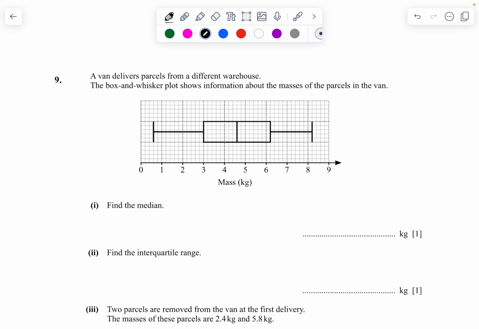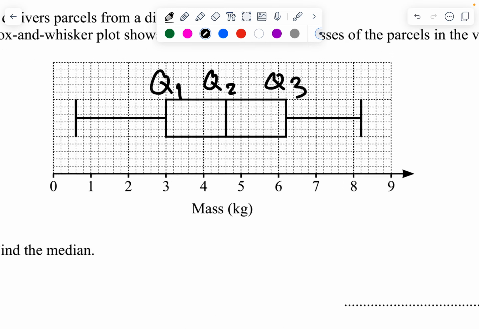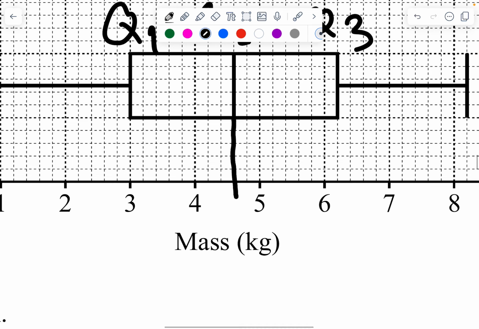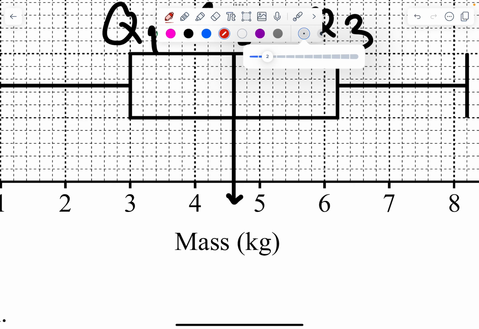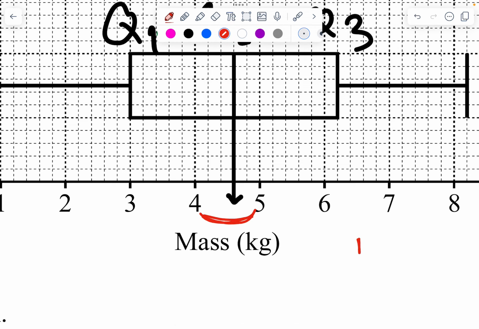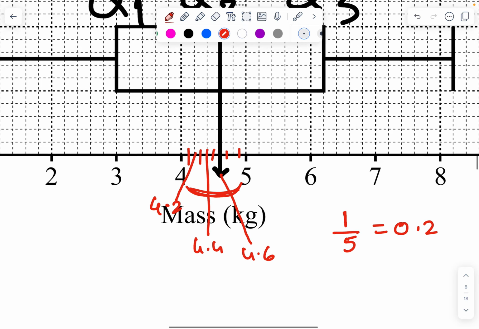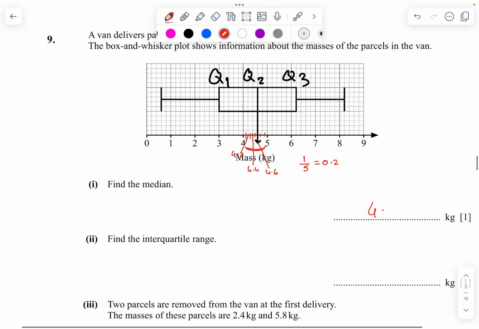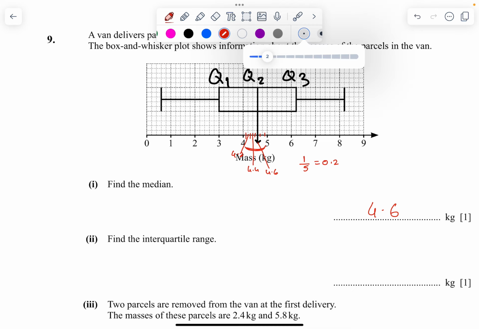Next is question number 9. Find the median. Median means this is Q1, this is Q2, and this is Q3. So the median, we can clearly see, is this point. Now, how is that? The gap is 1, and how many parts are there? 1, 2, 3, 4, 5. So there are 5 parts, so each part is going to be 0.2. So this one is 4.2, this one is 4.4, and this one is going to be 4.6. So the median is 4.6.